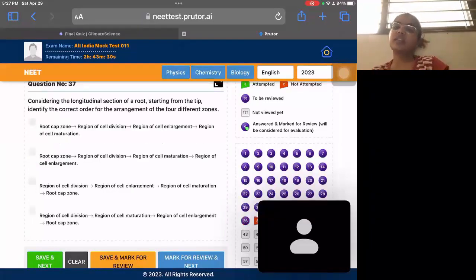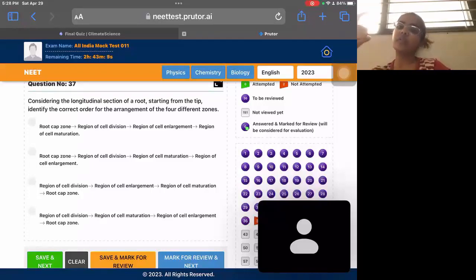Okay, considering the longitudinal section of a root starting from the tip, identify the correct order of arrangement of 4 different zones. This is also a diagram in NCERT. The root cap zone is the one which is at the tip. Then there is the zone of division.